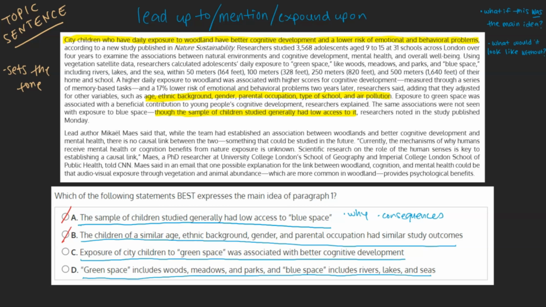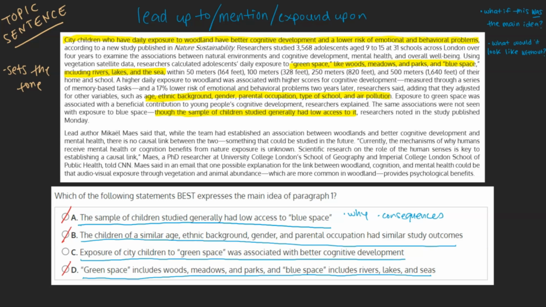D. Green space includes woods, meadows, and parks, and blue space includes rivers, lakes, and seas. Although we do see this explicitly mentioned in the text, it is only because the study refers to green and blue spaces for simplicity. It's much easier than saying woods, meadows, and parks, and rivers, lakes, and seas. Because the study refers to them using these terms, the text has to take the time to explain them, but this idea can't be considered our main idea.